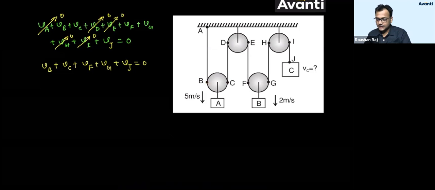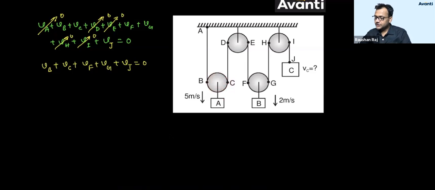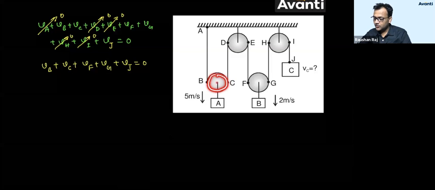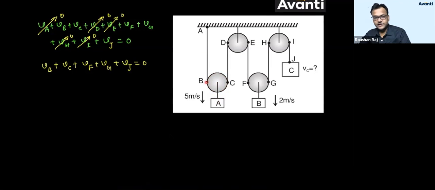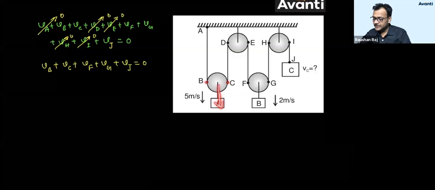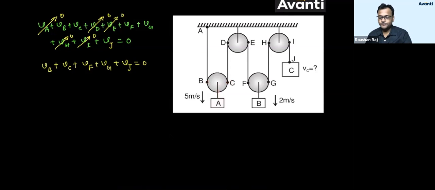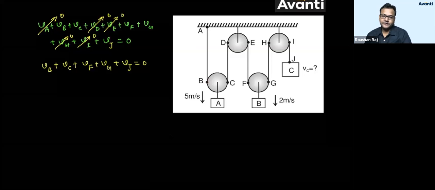If this block is coming down with 5 meters per second, what will be the velocity of pulley? First of all, tell me what will be the velocity of pulley. Come on guys, tell me the answer. If A is coming down with 5 meters per second, what will be the velocity? It will be 5 only, right? So if this pulley will come down with velocity 5, velocity of B and velocity of C will be 5 in downward direction only, because these 2 points are on the pulley only. So VB and VC will be 5.